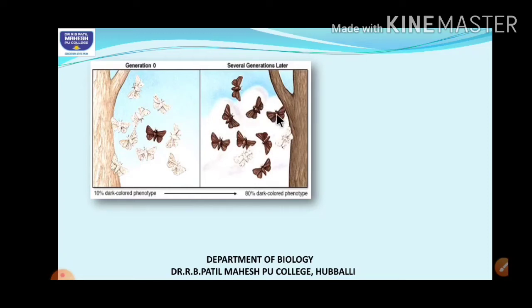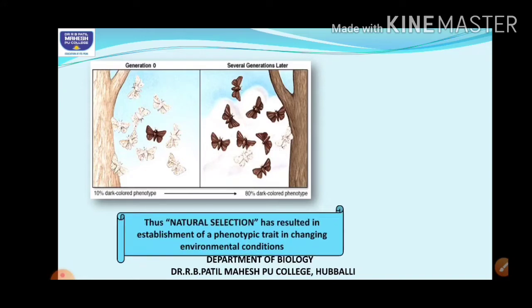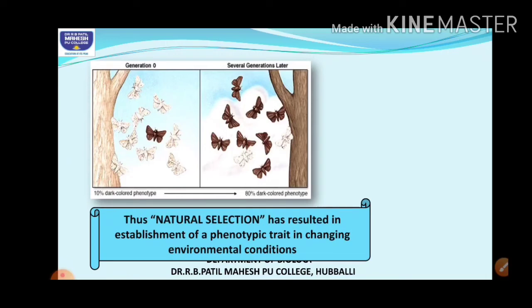They were not seen by the predatory birds, and the white moths were killed by the predators, so their number went on decreasing. So this suggests that natural selection has resulted in the establishment of a phenotypic trait in changing environmental conditions.